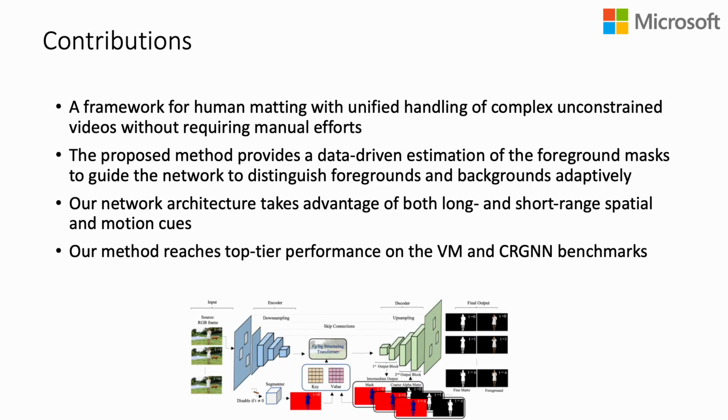The contributions of our paper include: we propose a framework for human matting with unified handling of complex unconstrained videos without requiring manual efforts, like manually annotated trimaps or pre-captured backgrounds. Also, the proposed method provides a data-driven estimation of the foreground masks to guide the network to distinguish foregrounds and backgrounds adaptively. Moreover, our network architecture and training scheme have been carefully designed to take advantage of both long and short-range spatial and motion cues. Finally, our method reaches top-tier performance on the VM and CRGNN benchmarks.